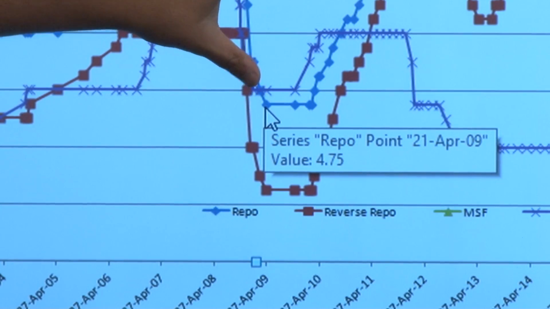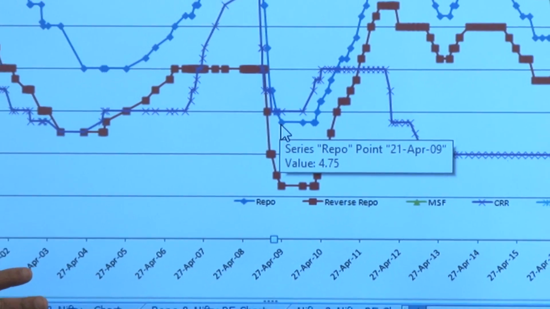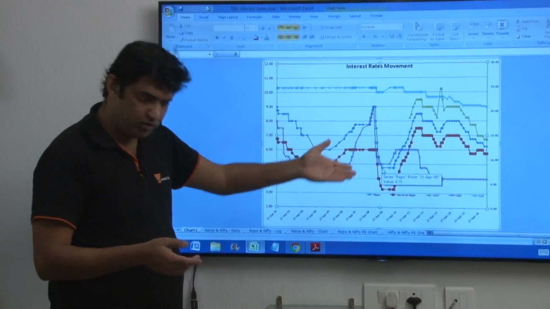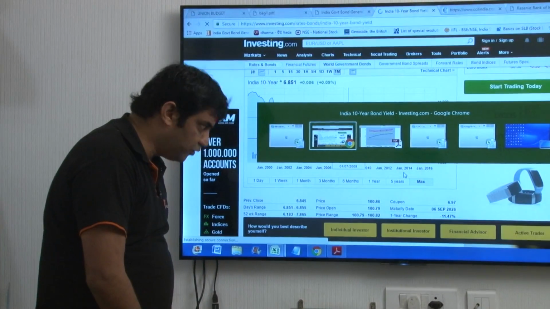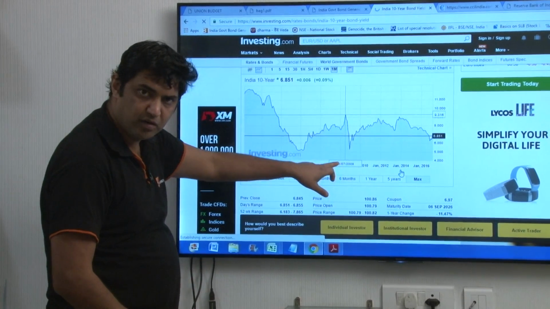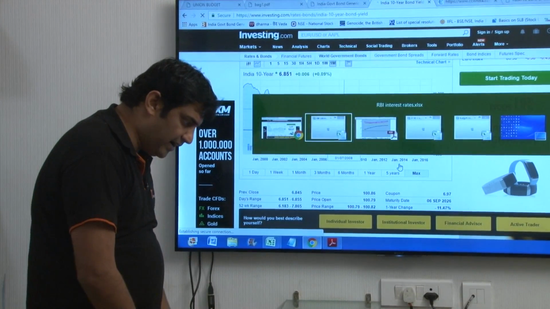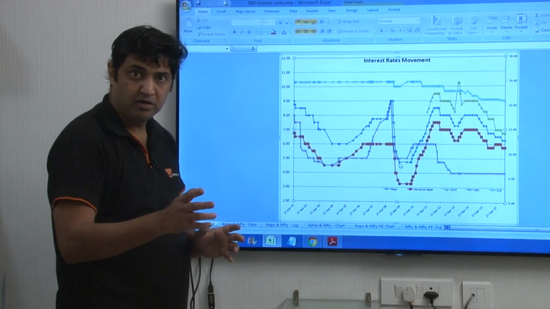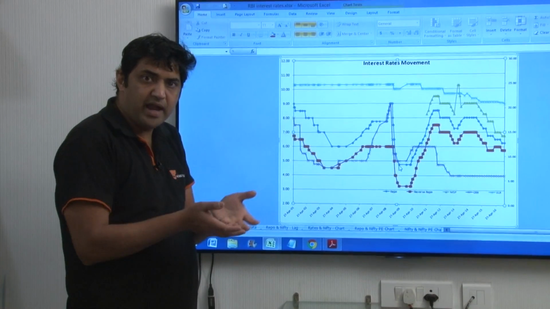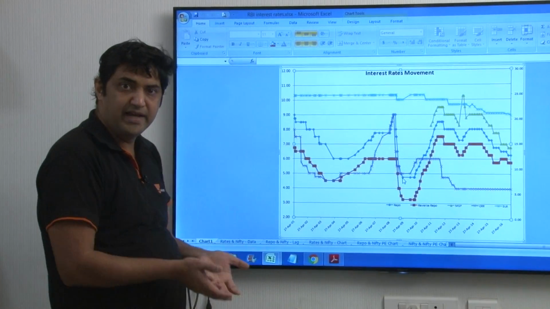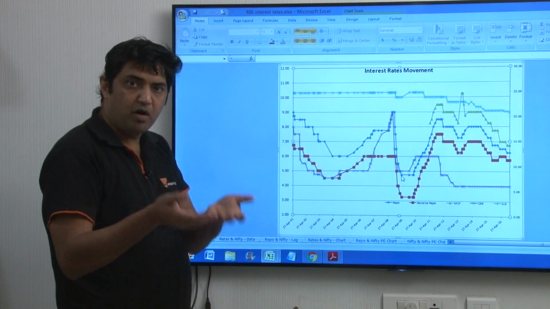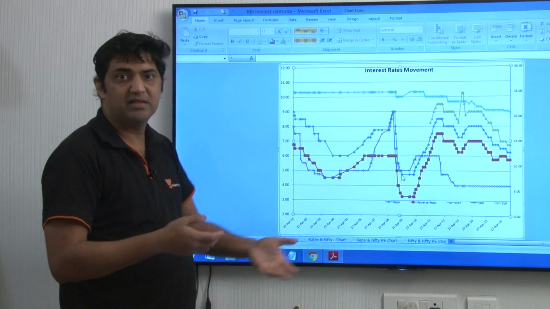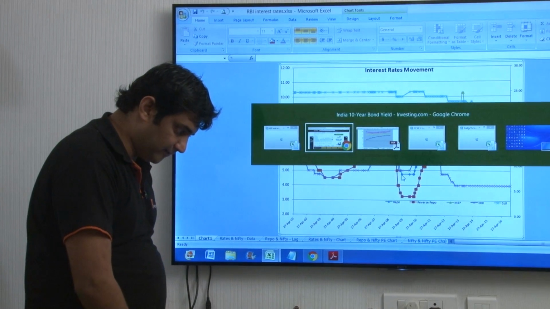So this is that part when the RBI suddenly infused liquidity into the banking system by cutting CRR, by cutting repo. All of that translated into the yields also crashing down during the same time, and because of this, bond prices had shot up. So while everybody was crying about equity markets bleeding during this period of time, bond investors were making a lot of money because of this inverse relation and knowledge of yield curves.